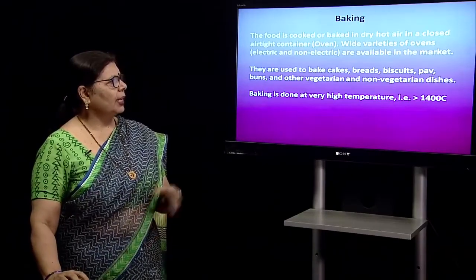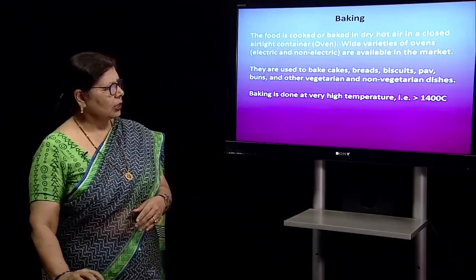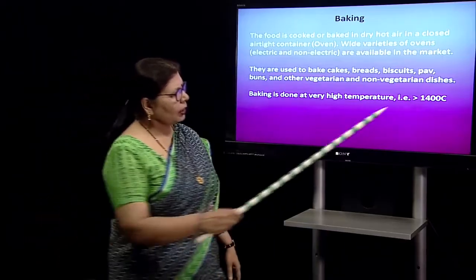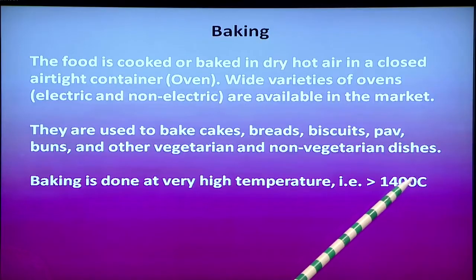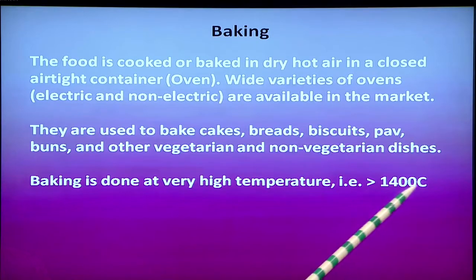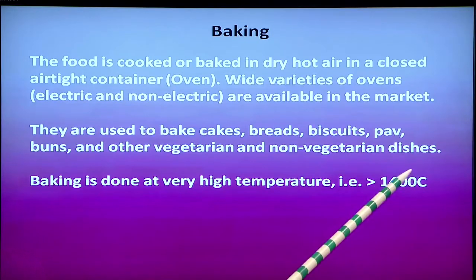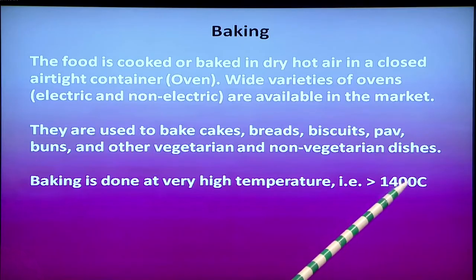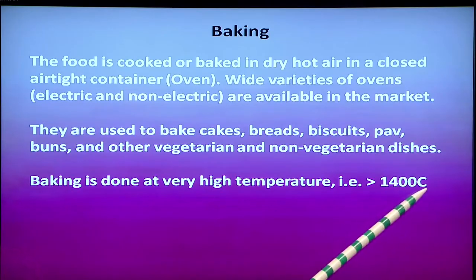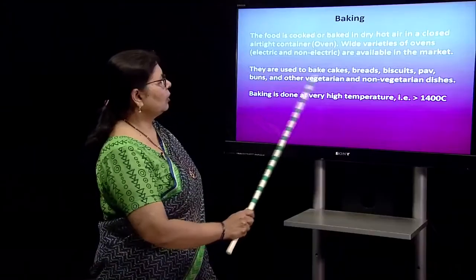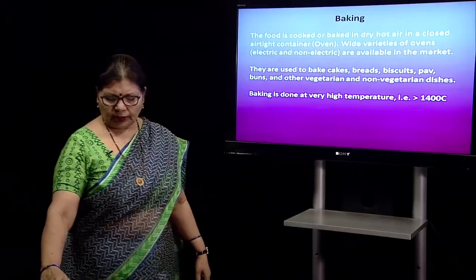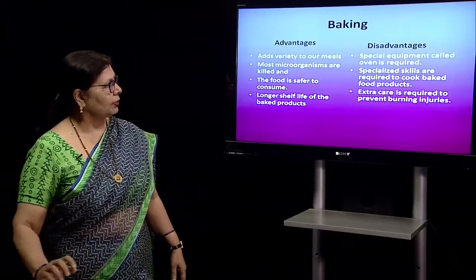Baking is done at a temperature of more than this. This is a wrong sign here, it is more than 140 because the centigrade has not been put up, so it has become 0. So, it is more than 140 degrees centigrade only. They are used to bake a variety of vegetarian and non-vegetarian dishes.